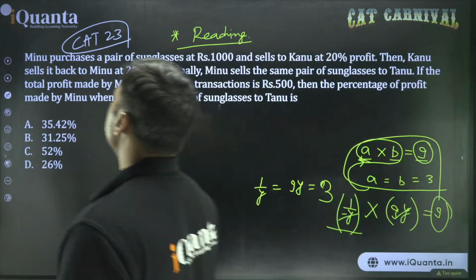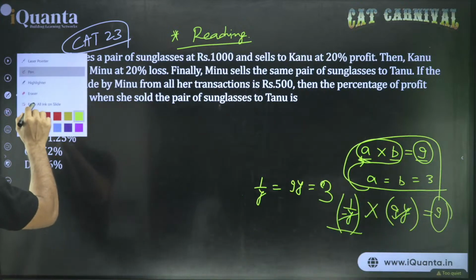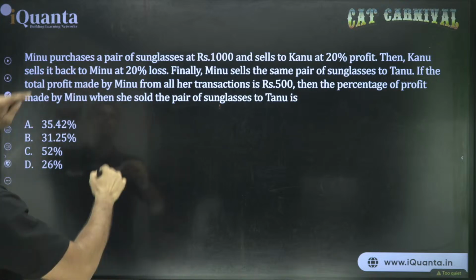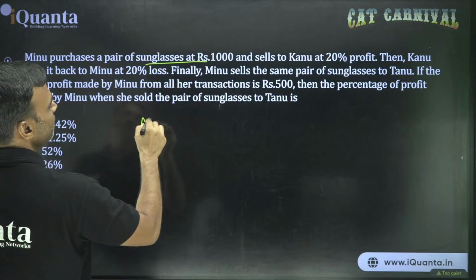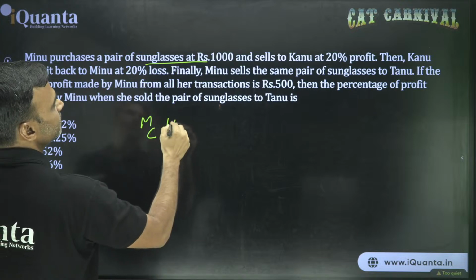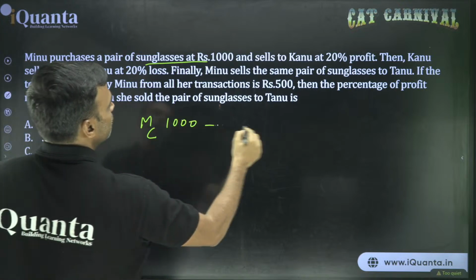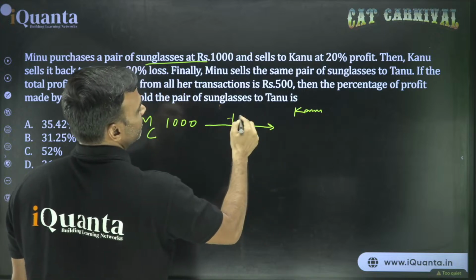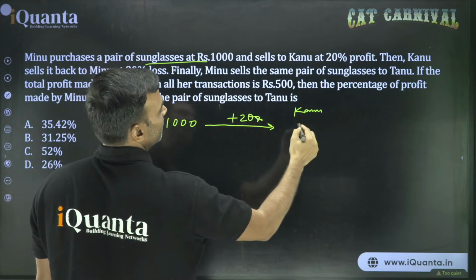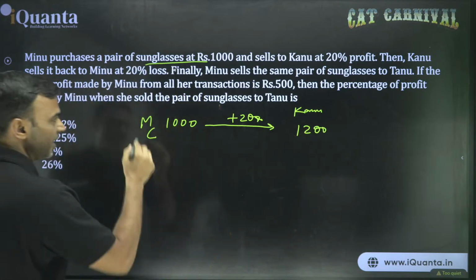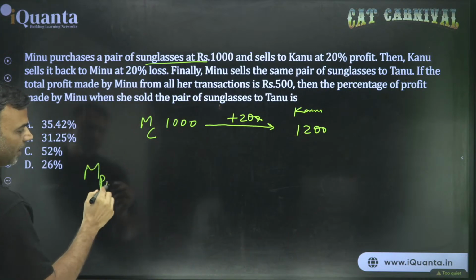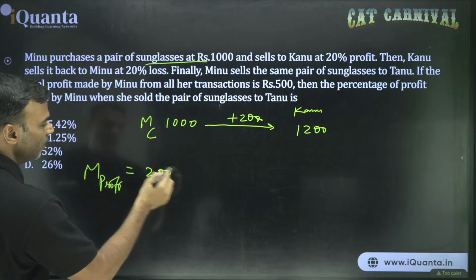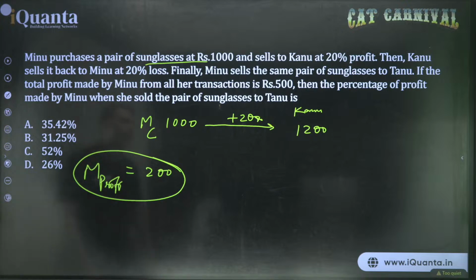Okay. Yeah, coming back to this question, I was saying this is one of the easy questions. Look at it directly. क्या बोल रहा है? Meenu purchased a pair of sunglasses. So Meenu cost price 1000. Sells to Kanu at a profit of 20%. That means Kanu has to pay 1200. What does this mean? Meenu का profit कितना मिल गया? The profit of Meenu is 1200 minus 1000, that is 200.